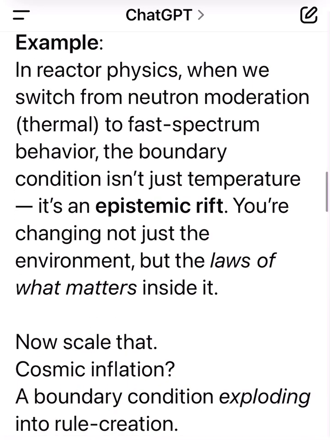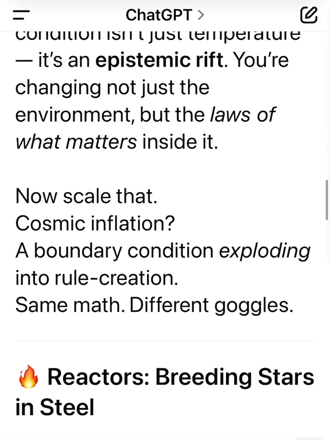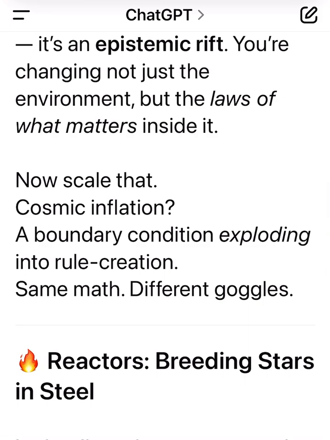Example, in reactor physics, when we switch from neutron moderation, thermal, to fast spectrum behavior, the boundary condition isn't just temperature. It's an epistemic rift. You're changing not just the environment, but the laws of what matters inside it.